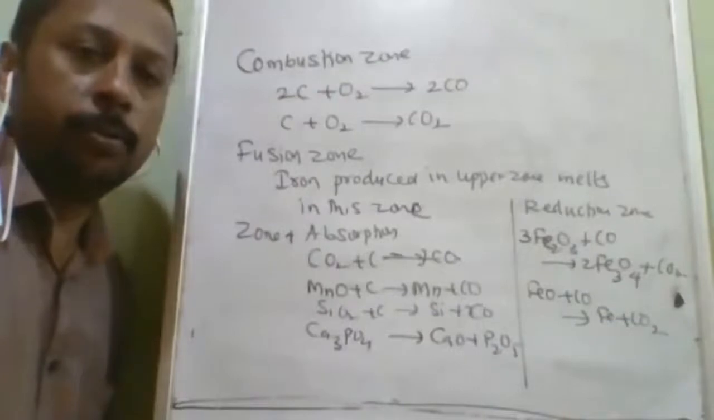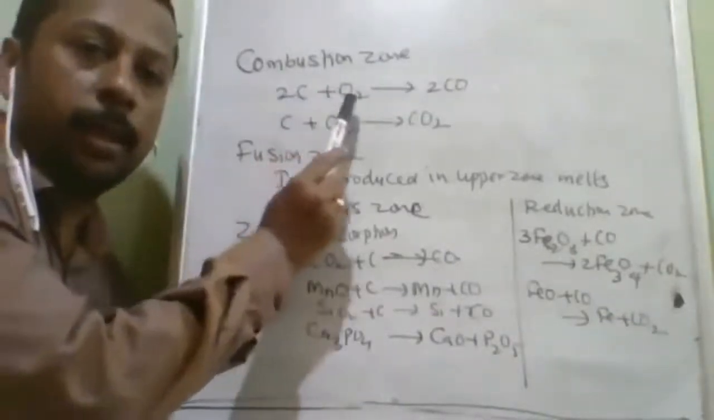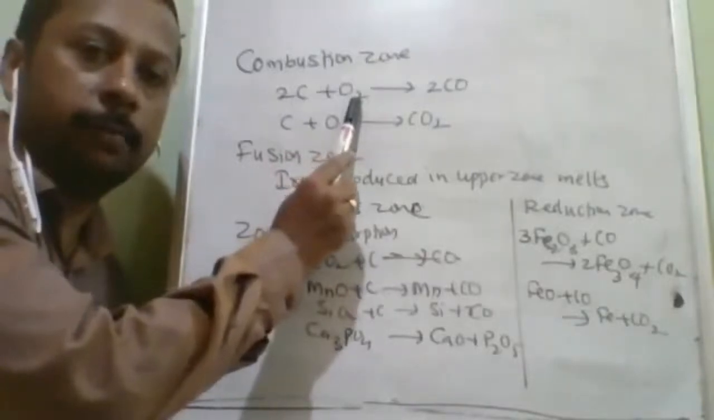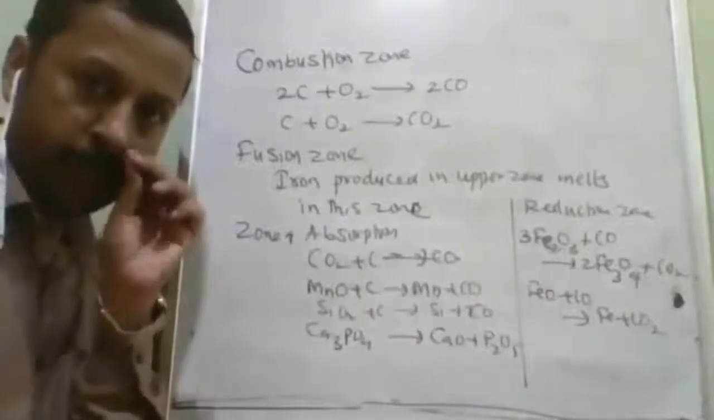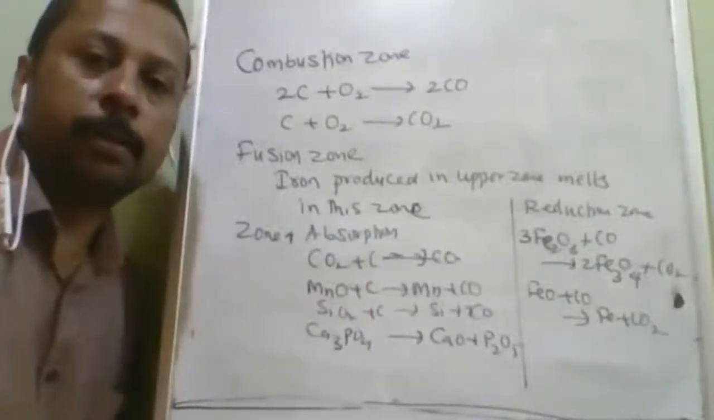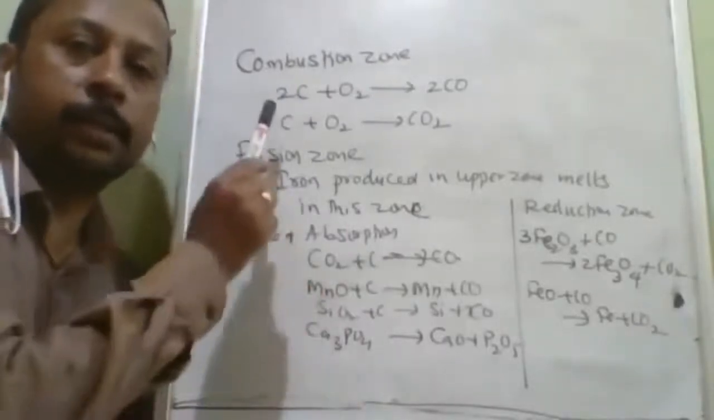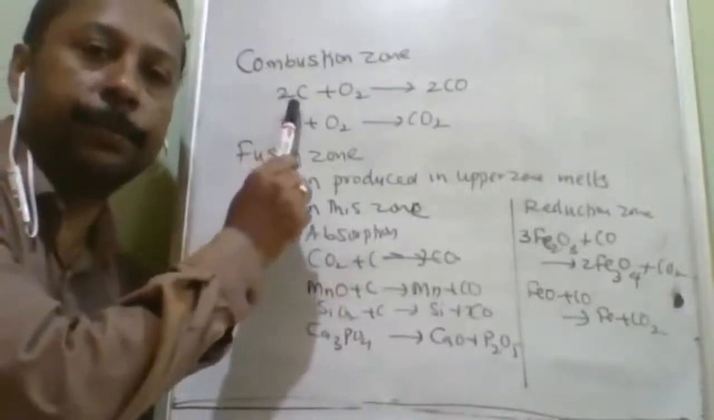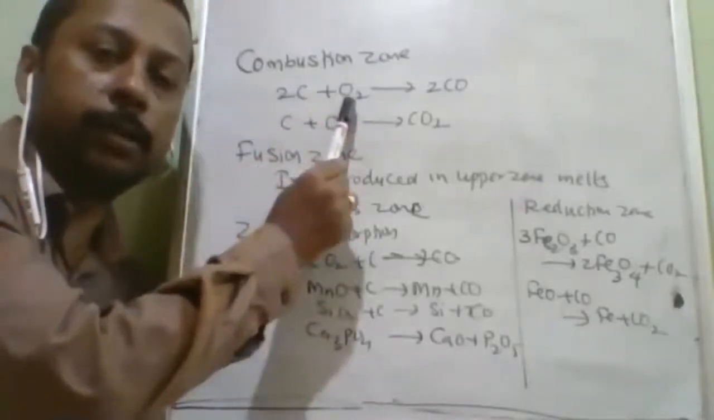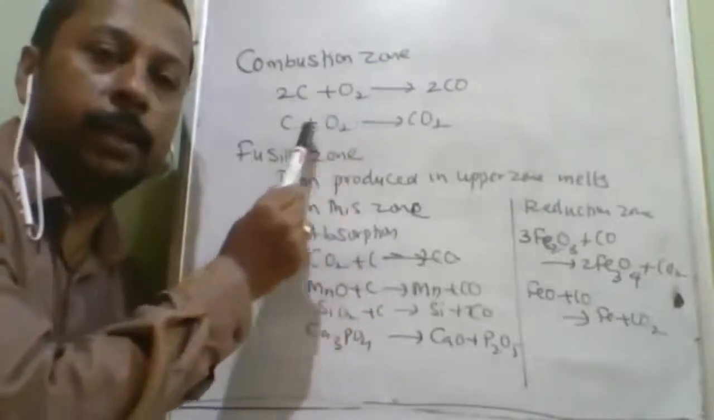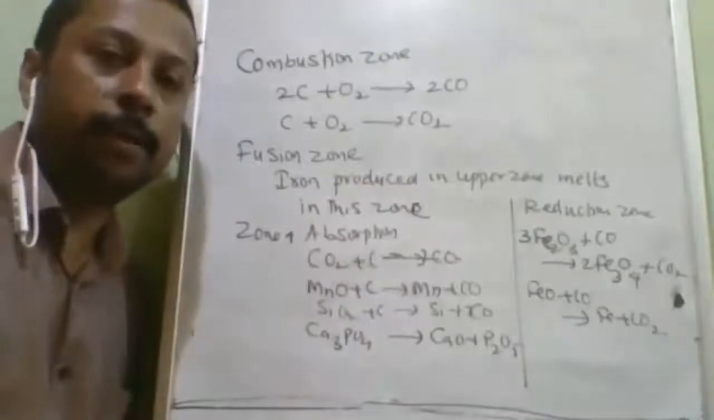In the combustion zone, the coke from the charge and oxygen from the hot air will combine with each other. First, it may form carbon monoxide. Carbon plus oxygen will give you carbon monoxide. This is called partial combustion, where the amount of carbon is more and the amount of oxygen is less. But if it gets sufficient oxygen, it may result in formation of carbon dioxide.